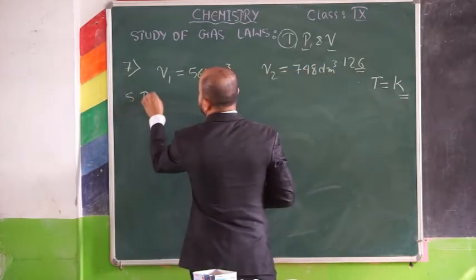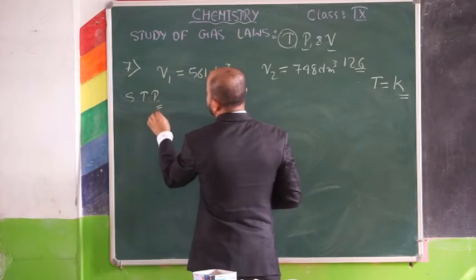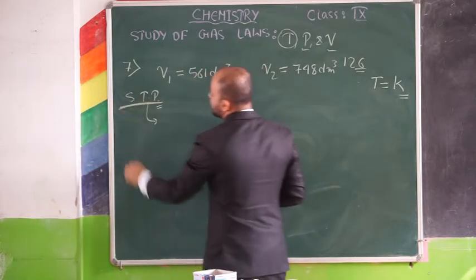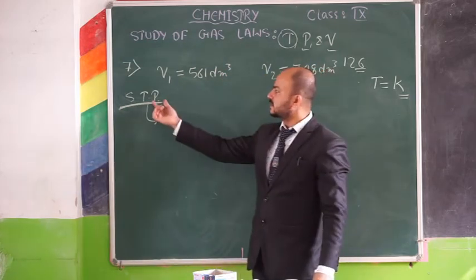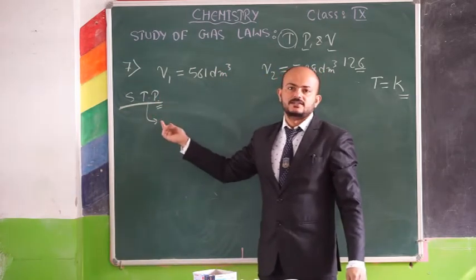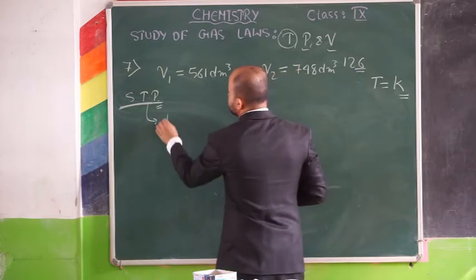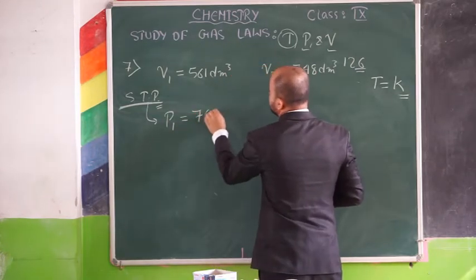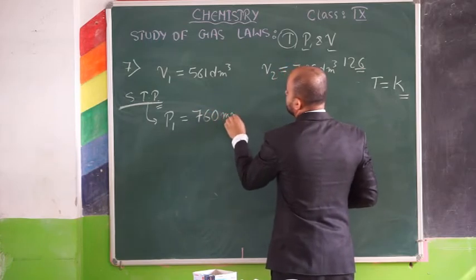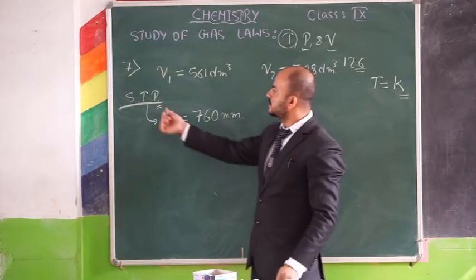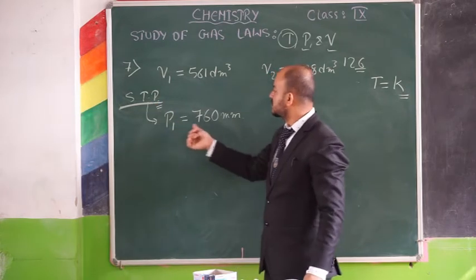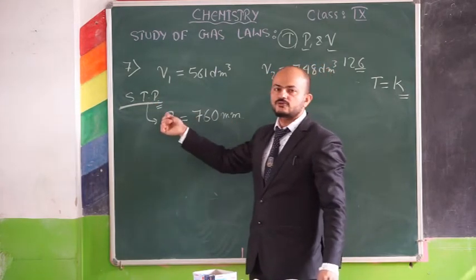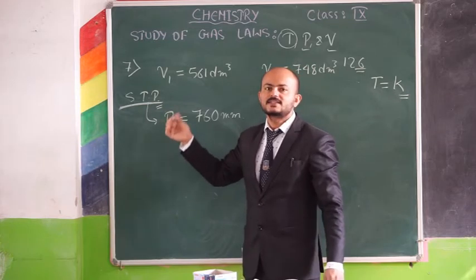So by saying STP, they have already given us pressure indirectly. So standard pressure is taken as P1 and that is 760 mm of mercury. Please remember standard pressure is 760 mm. Okay?